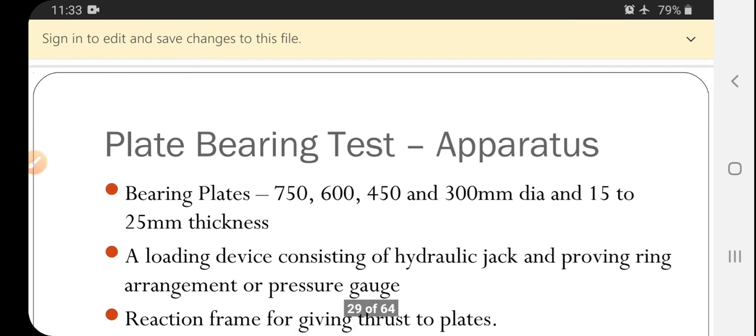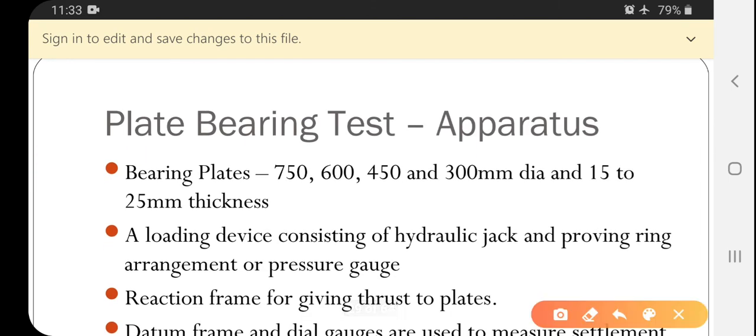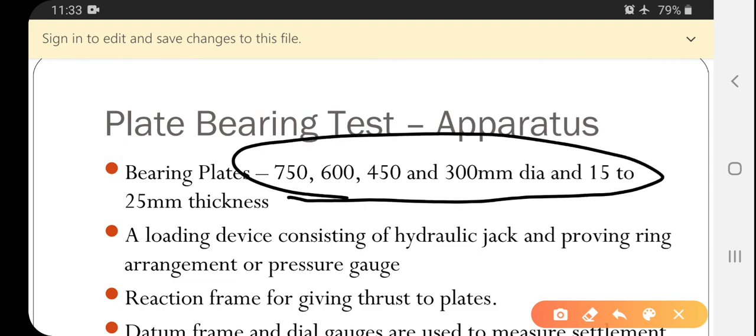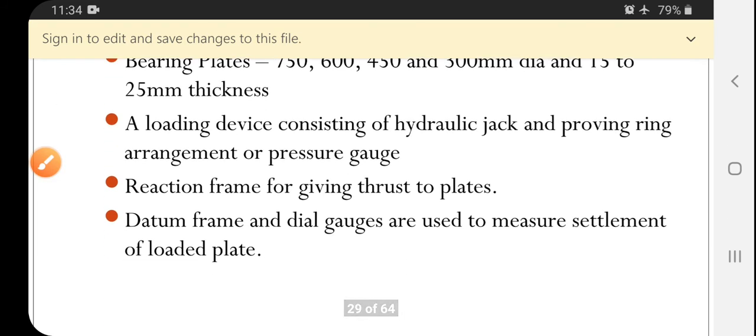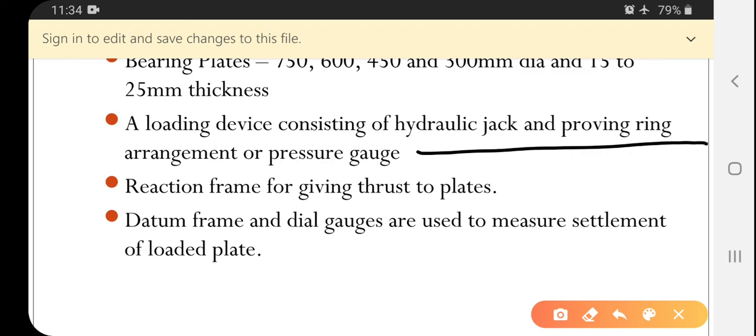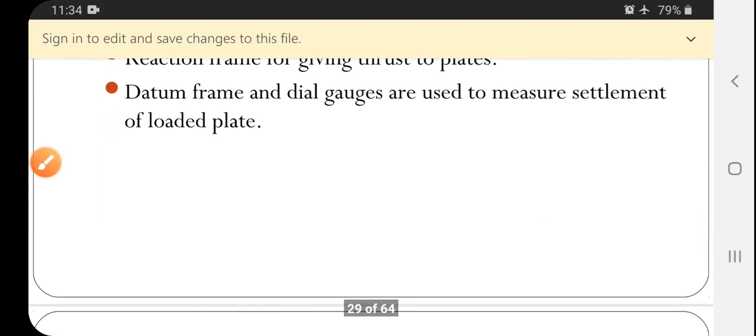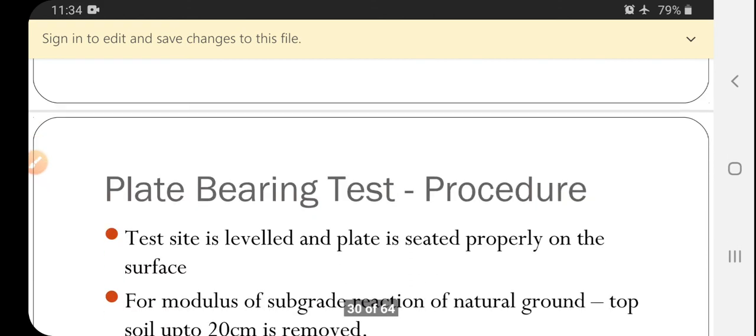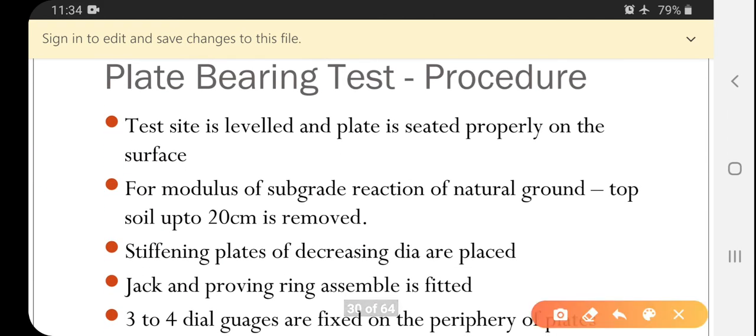Next one is an important one, the plate bearing test. In this plate bearing apparatus, bearing plates of different sizes are taken: 750 mm, 600 mm, 450 mm and 300 mm, and the thickness of the plates will be 15 to 25 mm. A loading device consists of a hydraulic jack providing the ring arrangement or pressure gauges. The reaction frame giving thrust, the datum frame and the dial gauges are used to measure the settlement of the loads.